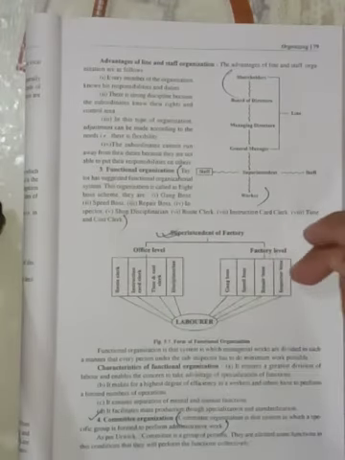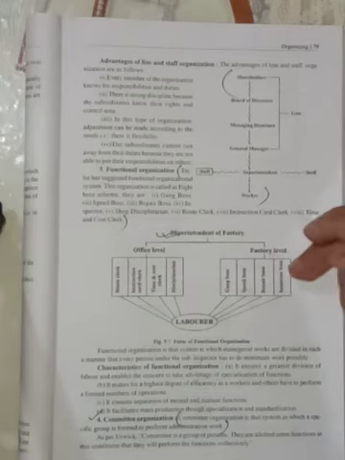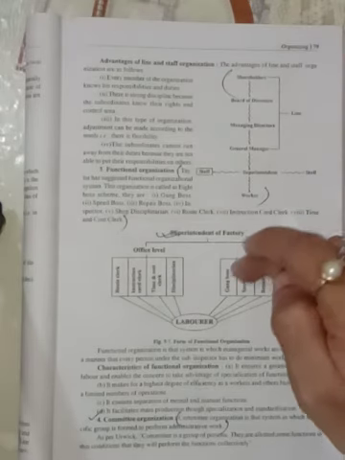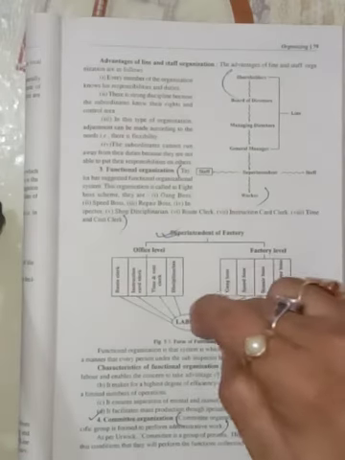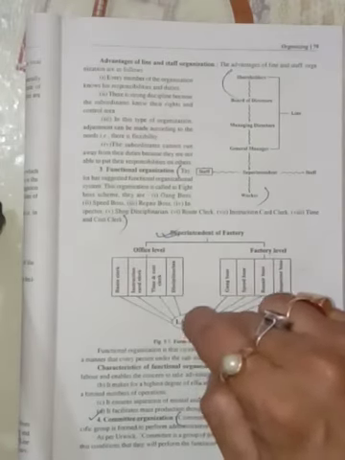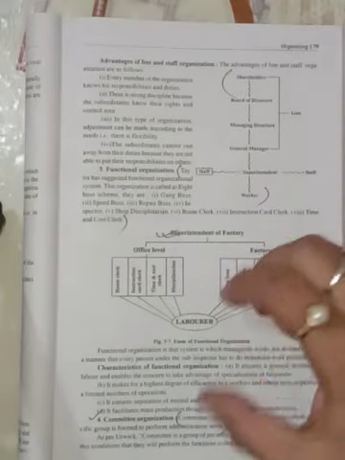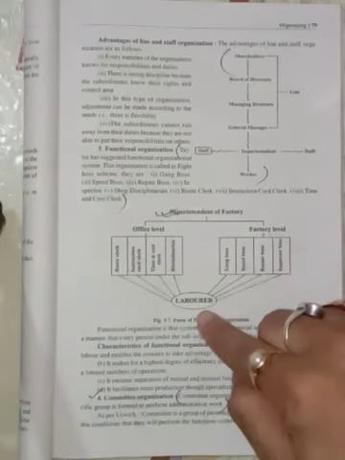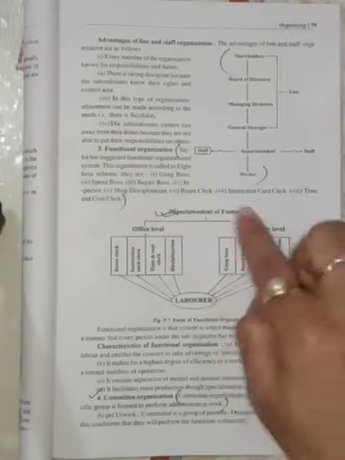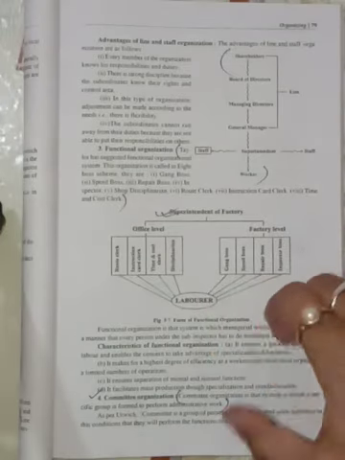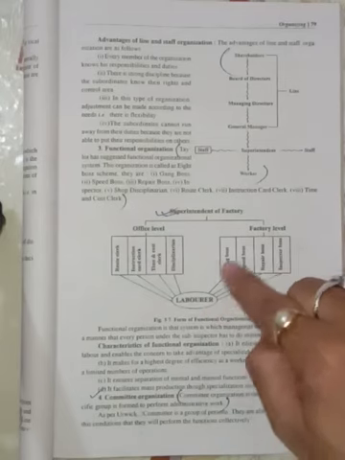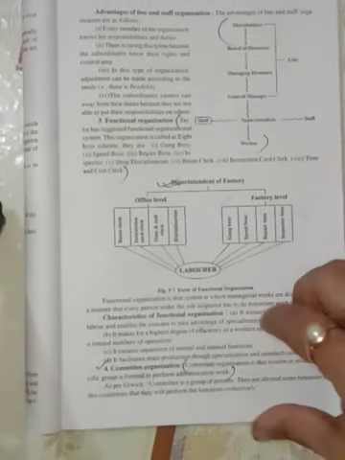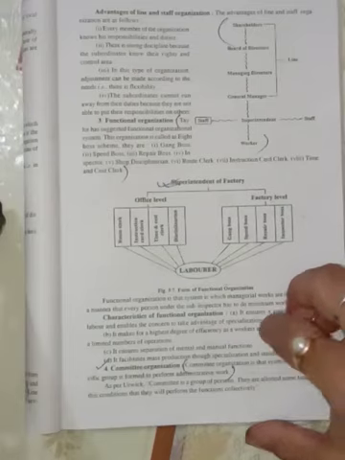Under the factory level: gang boss, speed boss, repair boss and inspector boss. All these are connected to the workers. So now with these diagrams you can understand what difficulties the worker could be facing under this functional organization, since they have lots of functional heads above them. So this is all about functional organization.